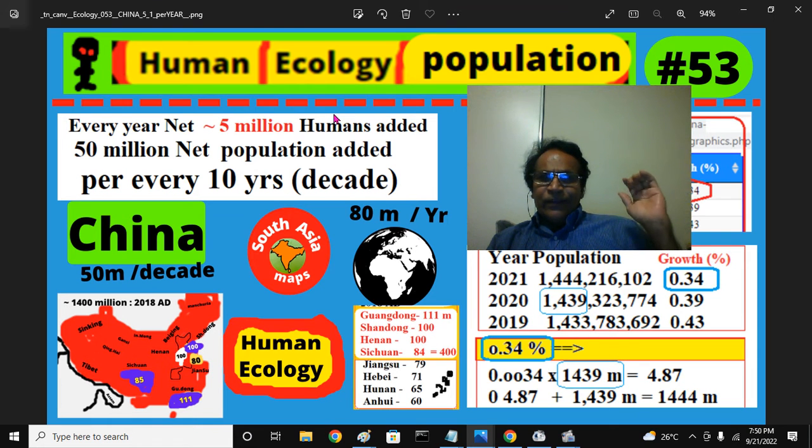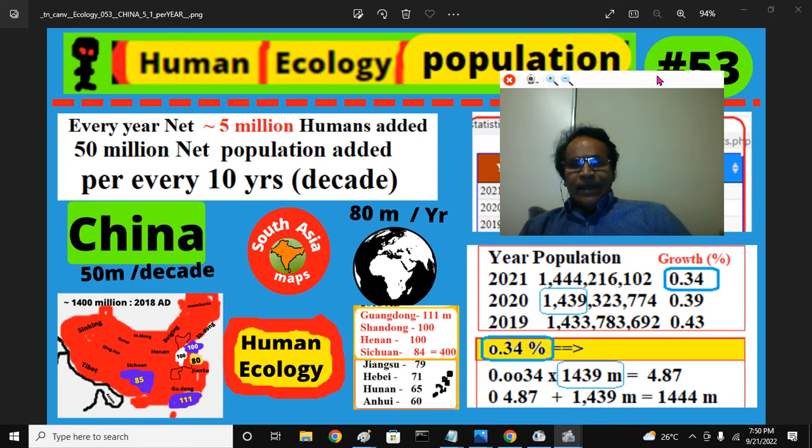That means if you take a decade, 50 million humans are added on the planet Earth from China's side. And 50 million is an enormous population, you have to remember. 5 million itself is a very big number because every year on the planet Earth, you see the planet Earth, here Eurasia, here two Americas not shown well, net 80 million people are added per year.